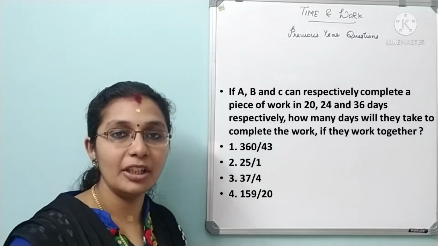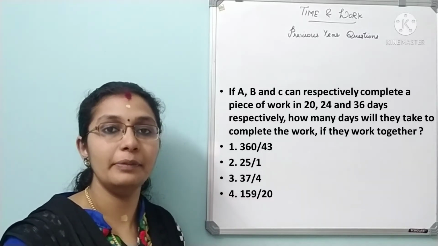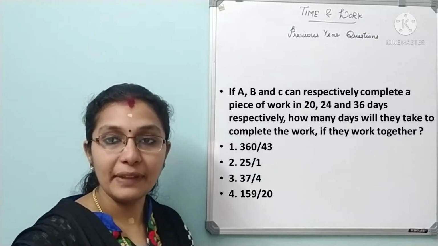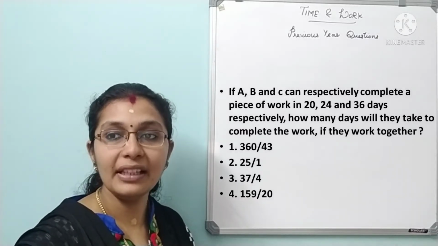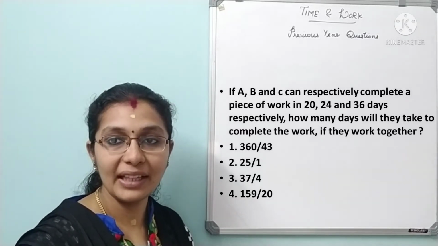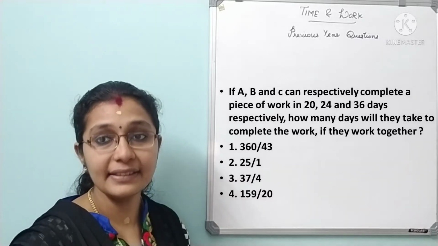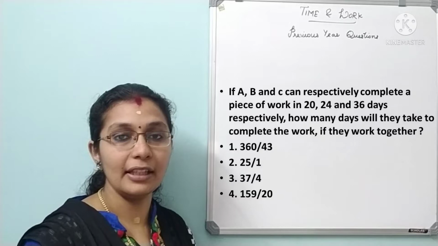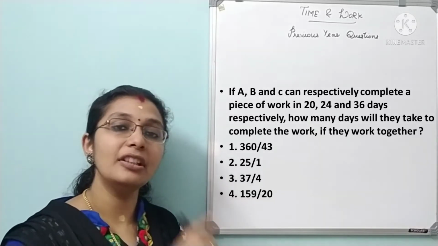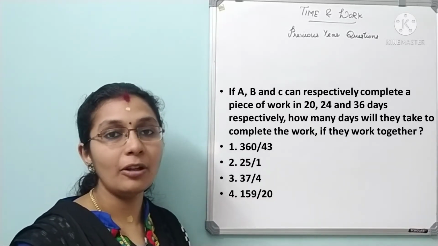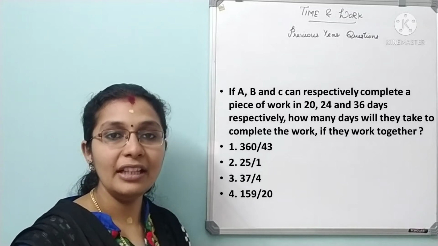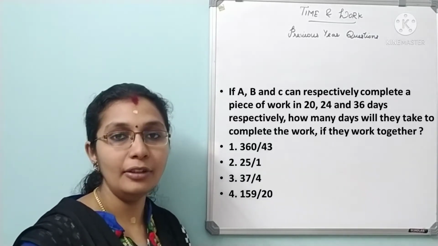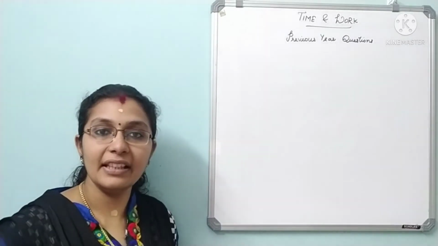It is quite similar to the previous sum. So you can solve it by yourself and please do comment in the comment box. Okay. So if A, B and C can respectively complete a piece of work in 20, 24 and 36 days, how many days will they take to complete the work if they work together? So what is the basic procedure? You'll have to find the LCM in order to find the total work. Then use the efficiency and total work and find the time taken to complete. Okay. See the next question.